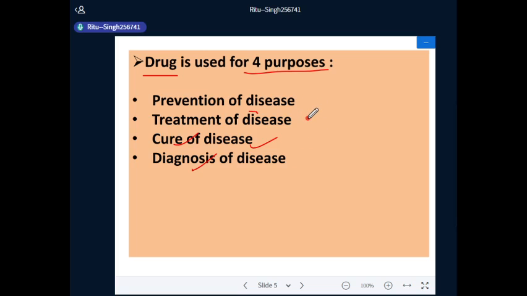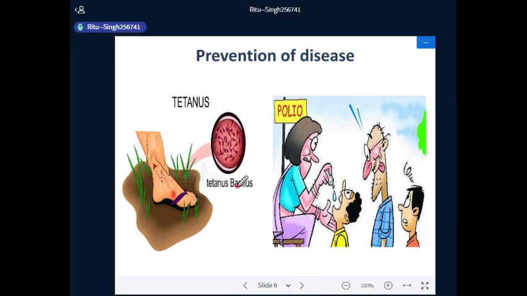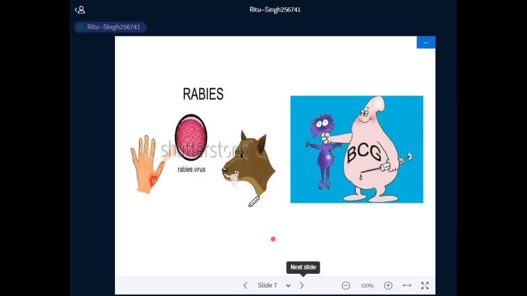Some examples regarding prevention of disease are tetanus, polio, rabies and BCG vaccine. In all these diseases, the drugs are used for prevention of disease.